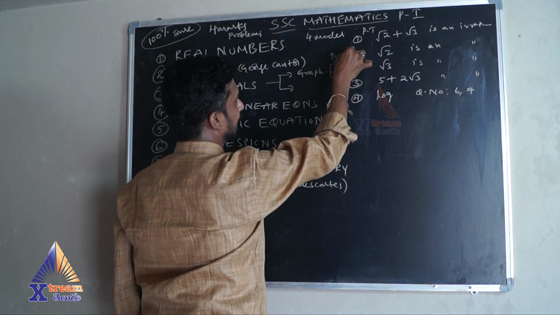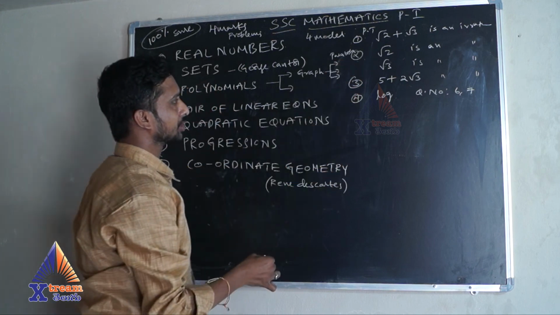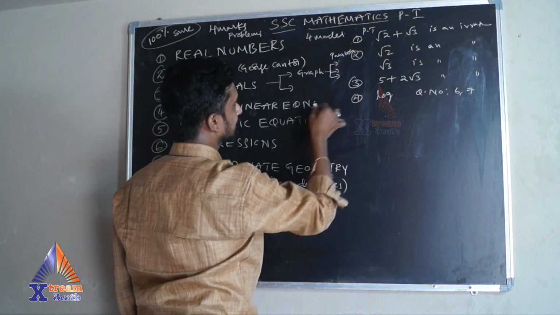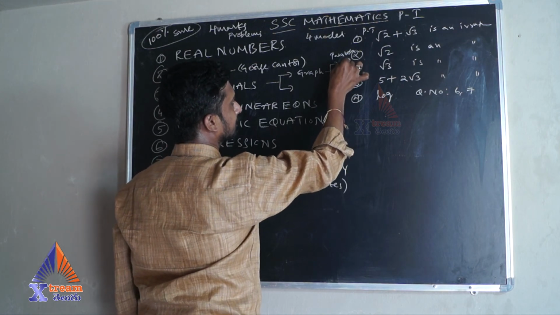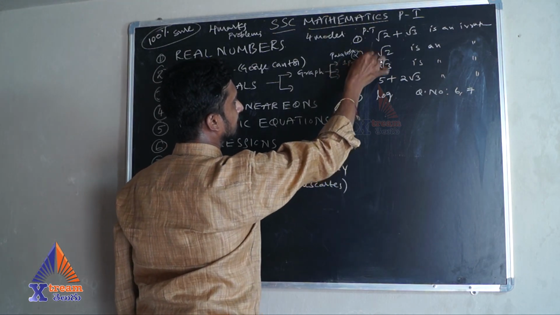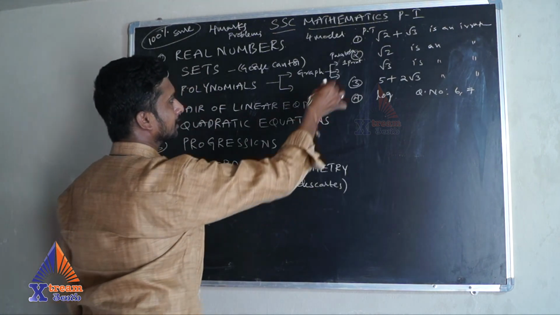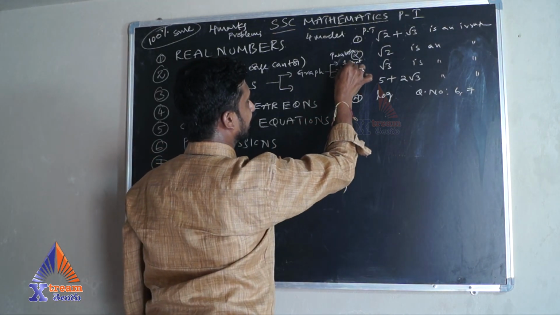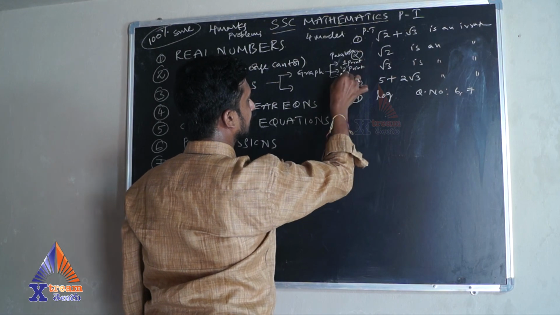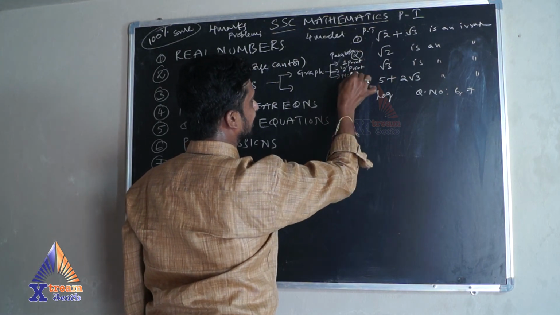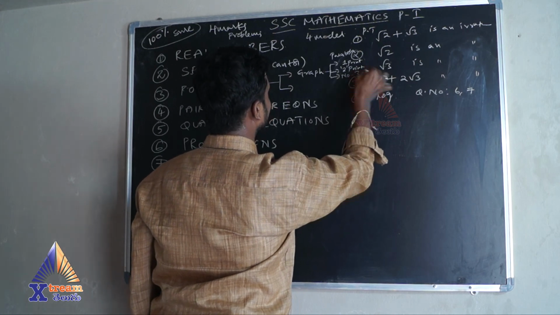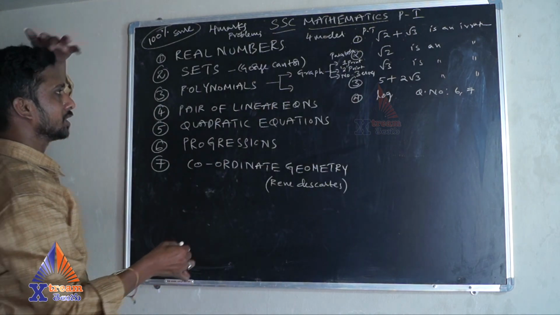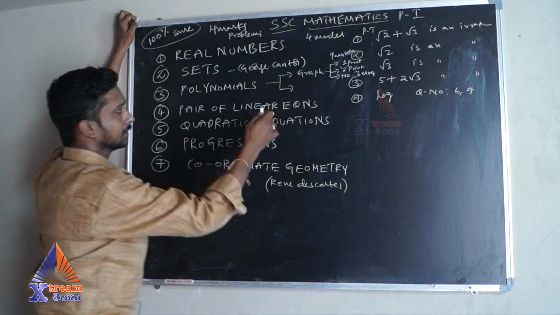parabola only. In the parabola there are only 3 modules. So 3 modules means the graph which touches the x-axis at 1 point, the graph which touches the x-axis at 2 points, and the graph which does not touch the x-axis, so no zeros. These modules, I will discuss the problems now.